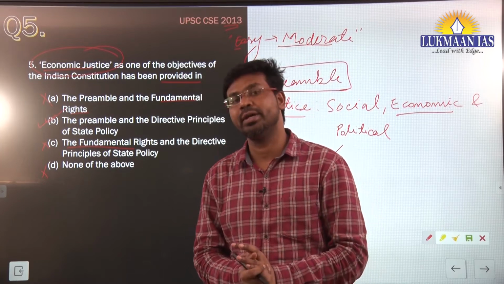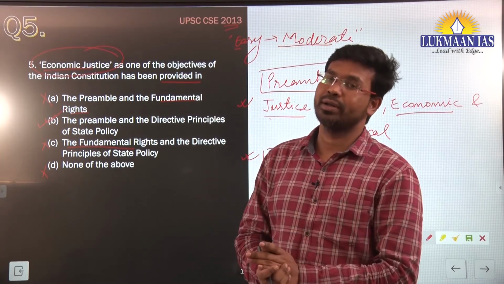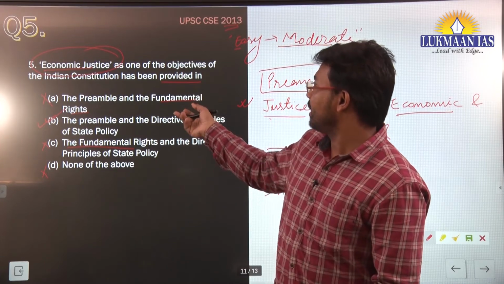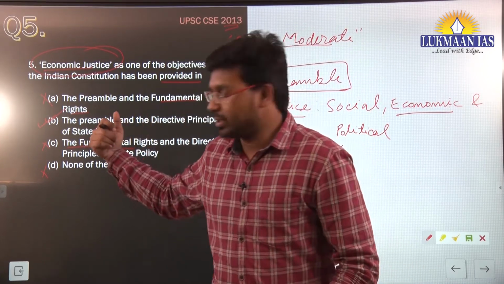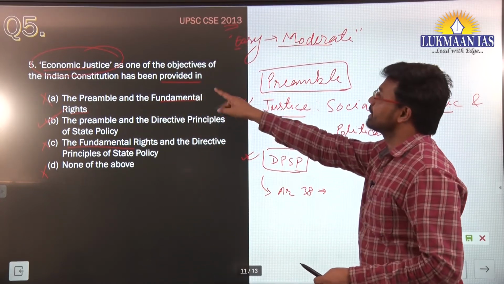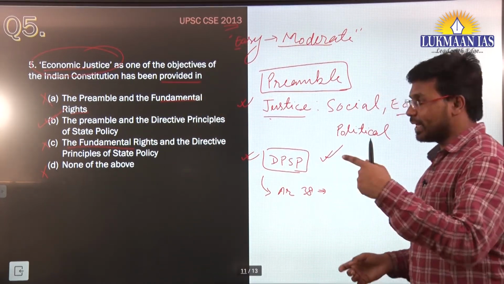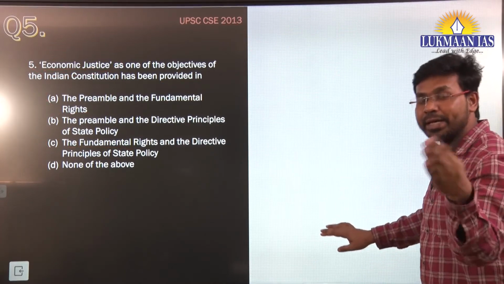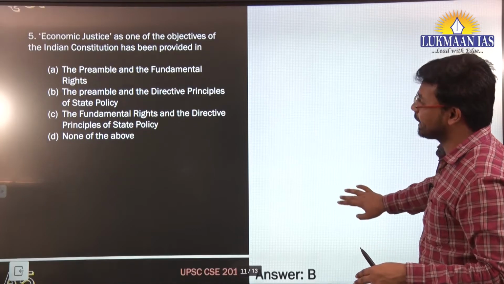The next question was based on DPSP. Then we had a question from fundamental duties. Then we have a question on economic justice, that includes the preamble and the directive principles of state policy.